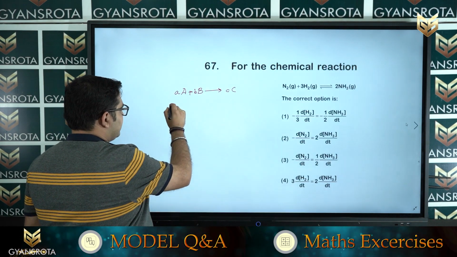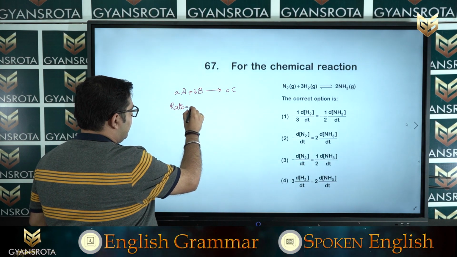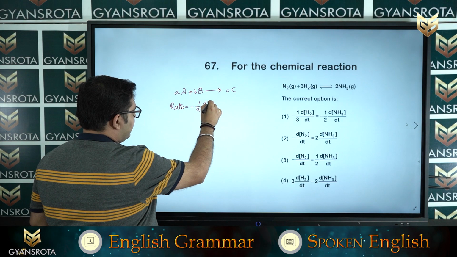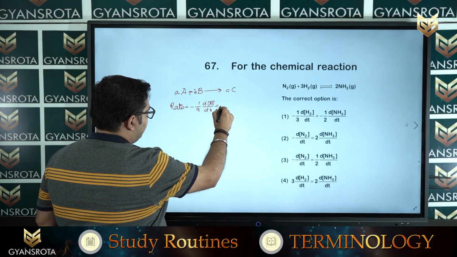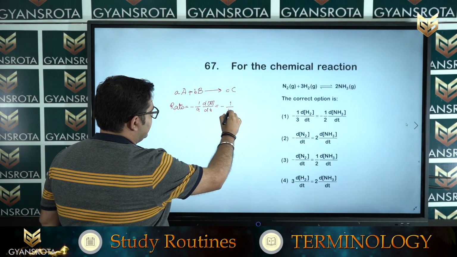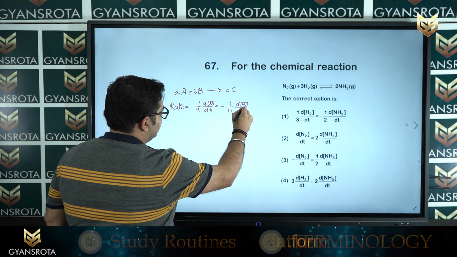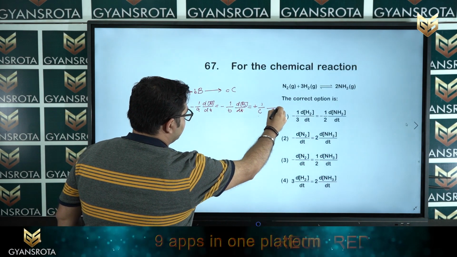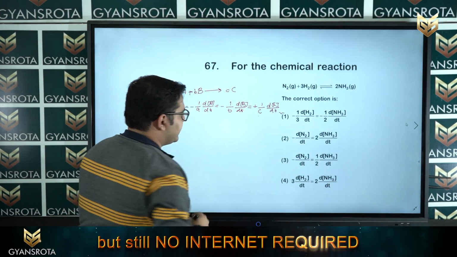Now, for this reaction, how do we find the rate? So, rate is equal to minus 1 by A dA by dt, minus 1 by B dB by dt, plus 1 by C dC by dt.